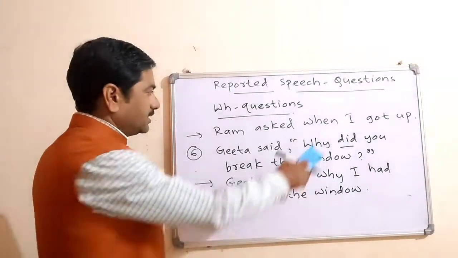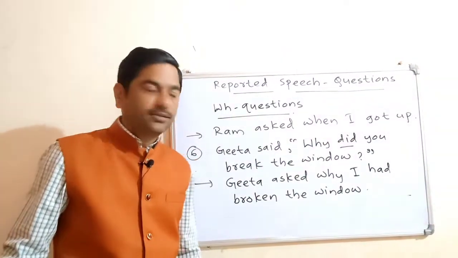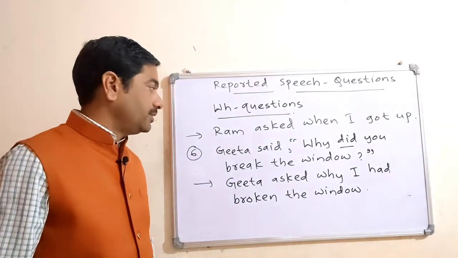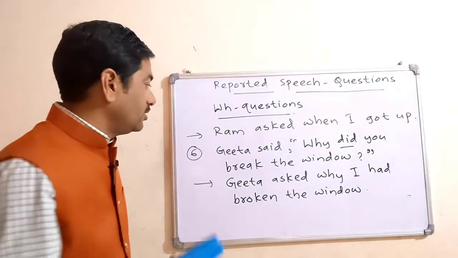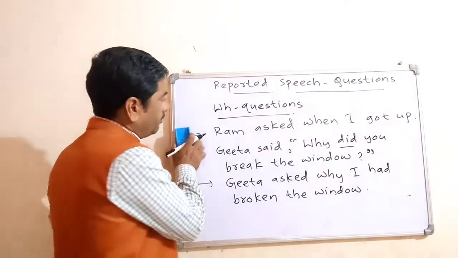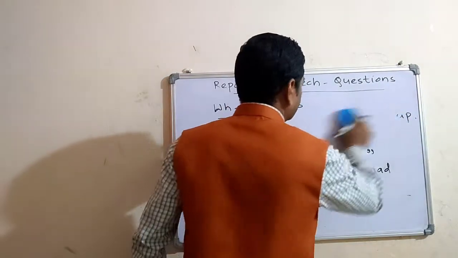And as this question is of simple past tense, you are changing that into past perfect. Geeta asked why I had broken the window. So broken is the V3 form of break. Break, broke, broken. Okay.